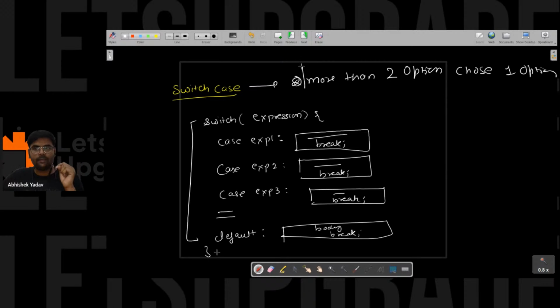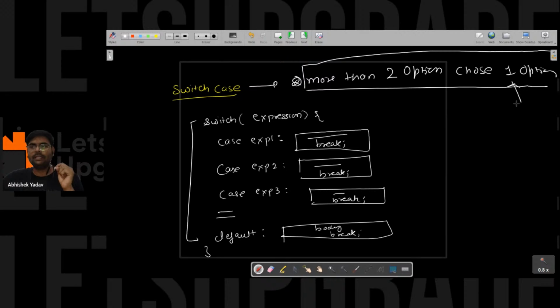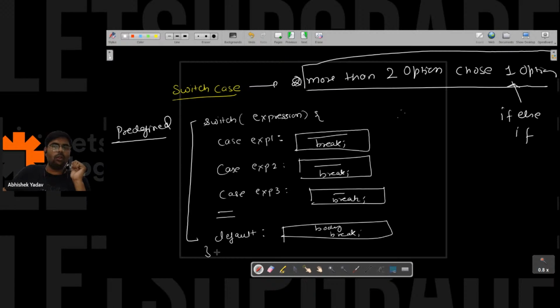But I have learned this point in the if else if also. We are saying if else if is also used for the same situation. Then what is the difference between switch case and if else if? So the first difference: like Bharat has already given that answer, when you have predefined options available, go with switch case. When you want a structured code, go with switch case.